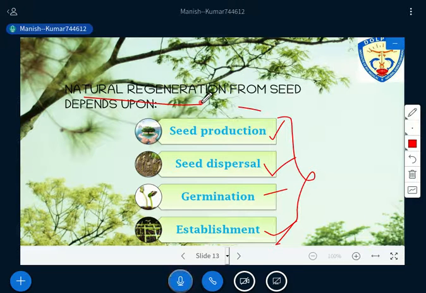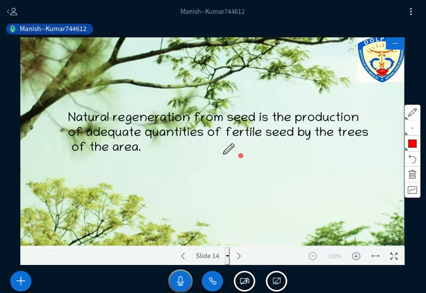If you look at the slide, there are four steps that need to be followed. There are four stages through which natural regeneration takes place from the seed itself. First seed production, then seed dispersal, germination, and finally the establishment. One by one we'll discuss all these stages, right? So first we move to seed production. If you look there,